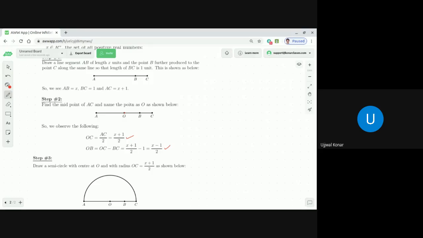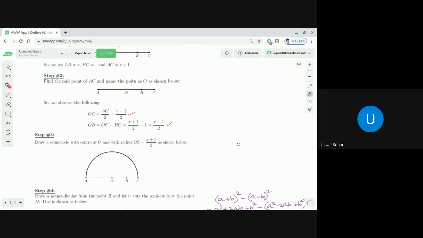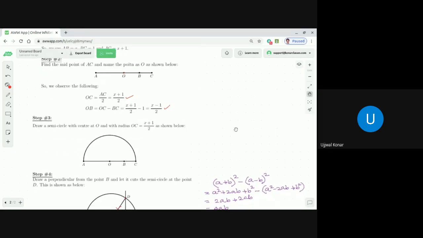Correct or not? Yeah. After that, dear students, we'll construct a semicircle by keeping O as the center and OC as the radius, or OA as the radius. And what is OC? OC is equal to x plus 1 by 2. So we're keeping that OC as radius. Let's first draw a semicircle, and that semicircle will look like this, as you see in step 3.